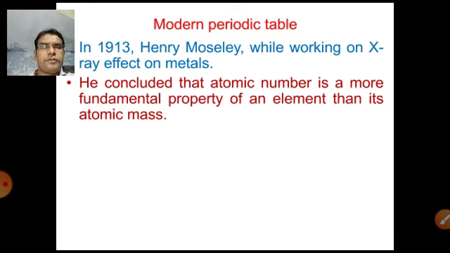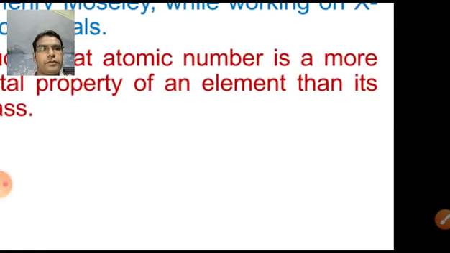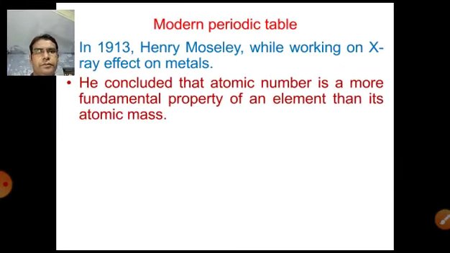And finally, Henry Moseley concluded and derived a law. That law is called the modern periodic law.